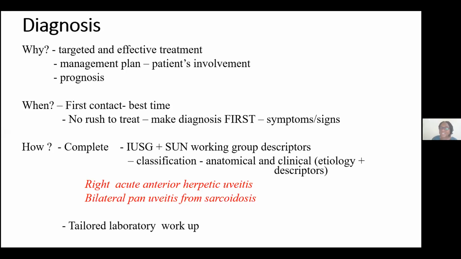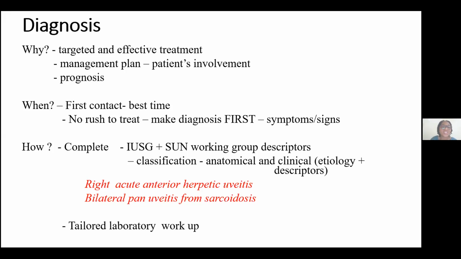Seeing all this, the International Uveitis Study Group plus the Standardized Uveitis Nomenclature Study Group have helped a lot by making a standard classification of uveitis based on the signs and symptoms and the constellation that will be able to assist us to make the diagnosis. So this assists us to classify uveitis broadly into anatomical and clinical.